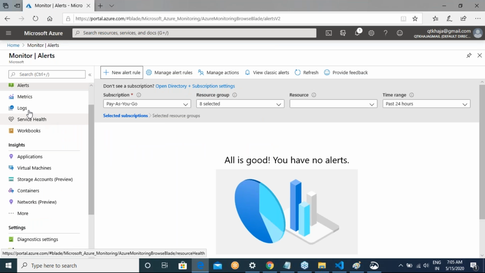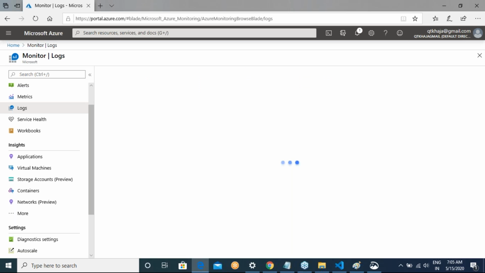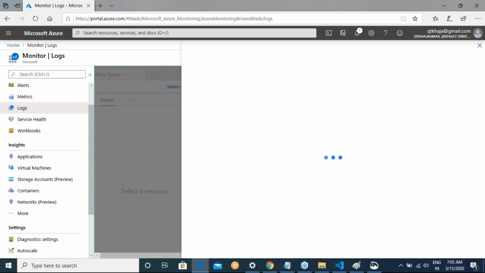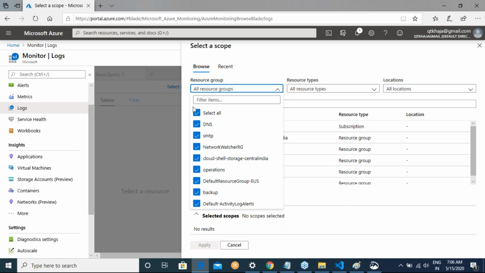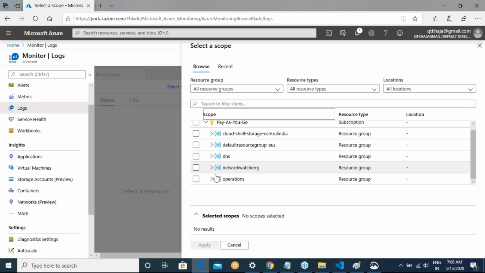Okay. So are you looking into these logs? So we were majorly focused towards metrics. Okay. So you can say that I'm interested in logs of any service which you want, but the easiest thing which you can basically do is, let me go with operations.